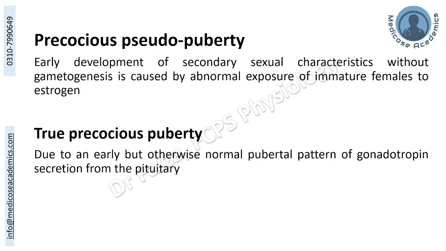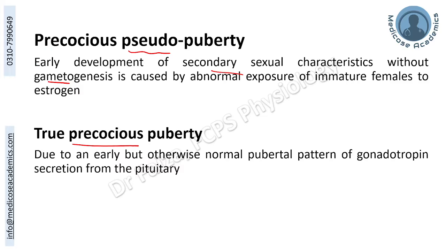If the early onset of puberty occurs, that can be a true precocious puberty or a pseudo puberty. Precocious would be taken as the early onset. Now, true early onset versus a false appearance of early onset. When we have a false appearance of early onset, there was only early development of secondary sexual characters without gametogenesis.